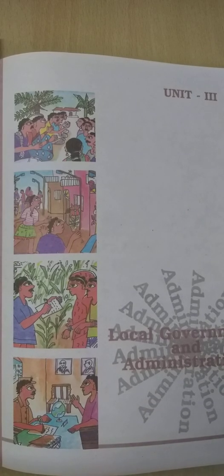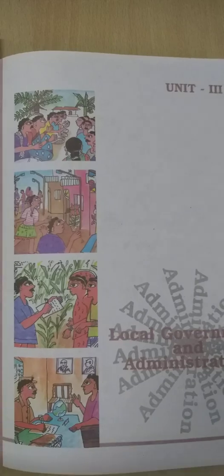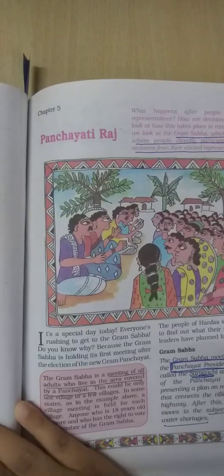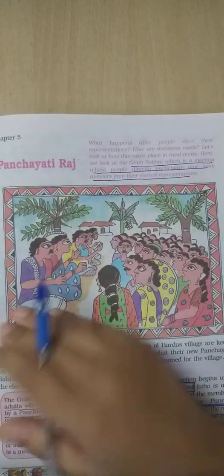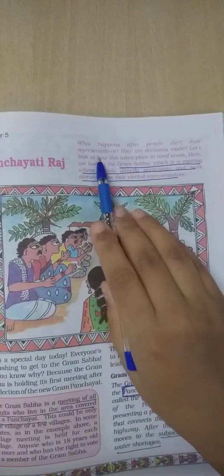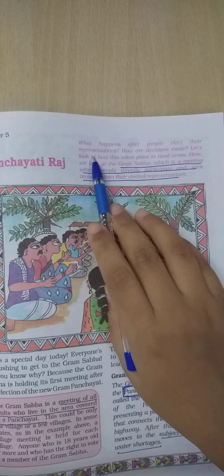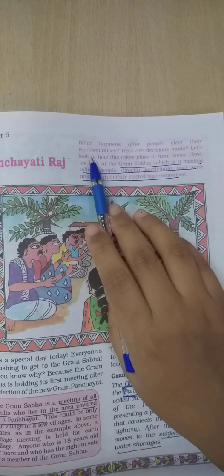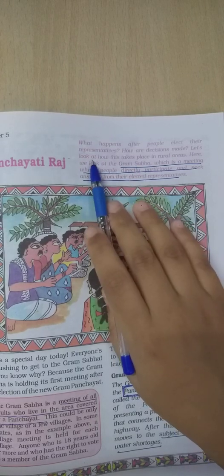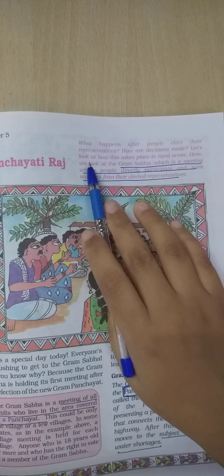Hello everyone. So today we'll be starting with Unit 3, which is Local Government and Administration. The name of Chapter 6 is Panchayati Raj. What happens after people elect their representatives? How are decisions made? Let's look at how this takes place in rural areas.